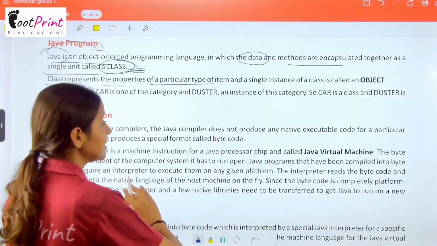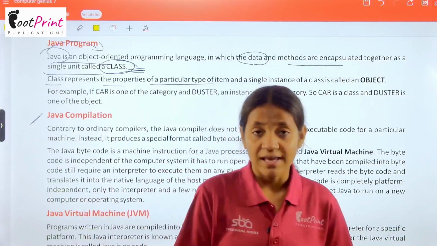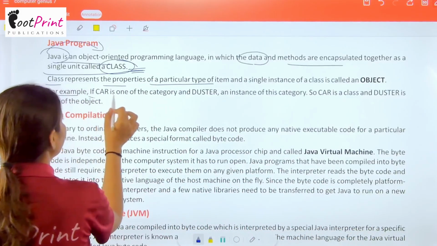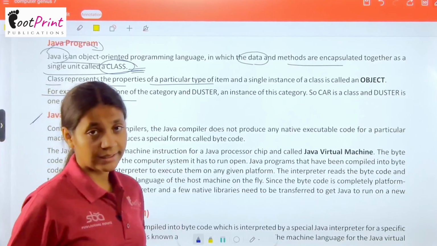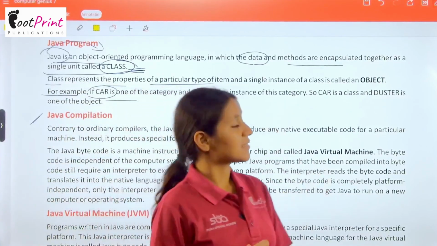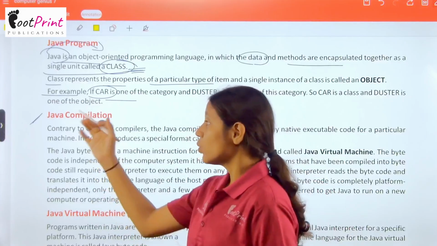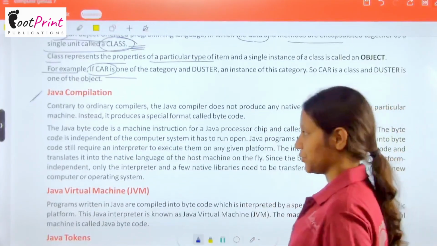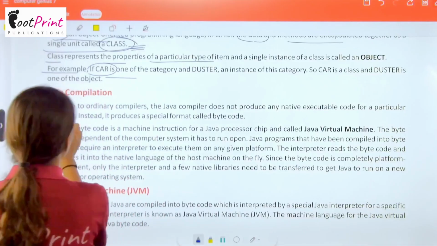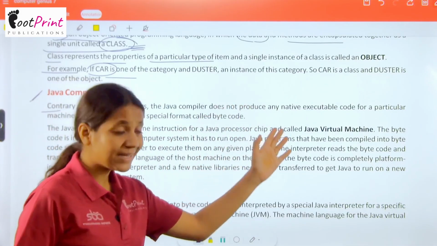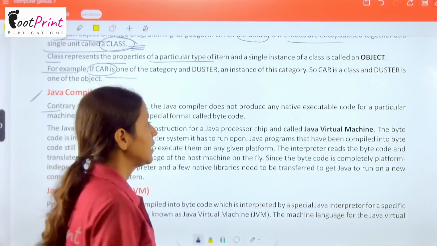Okay, that is why we are saying that Java is an object oriented programming language. For example, if car is one of the categories and Duster an instance of this category, so car is a class and Duster is one of the objects. Now Java compilation. So, contrary to ordinary compilers, the Java compiler does not produce any native executable code.